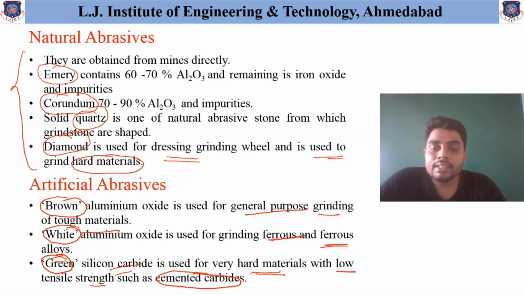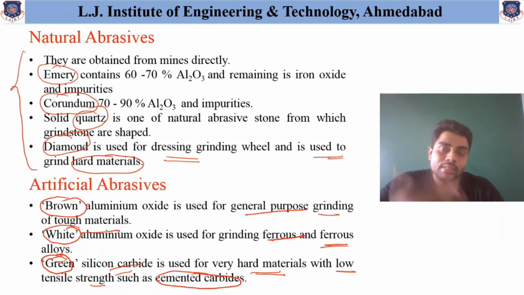If we need to grind ferrous materials or ferrous alloys, white aluminium oxide is used. If the material is very hard and has very low tensile strength, such as cemented carbide, green silicon carbide is used. So these are the different types of abrasives available in the market, used based on the requirement.